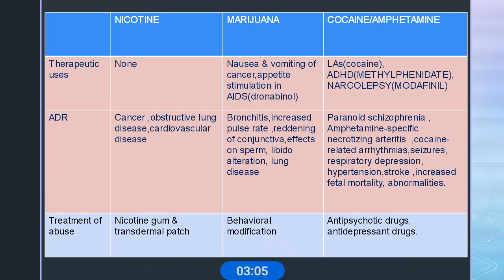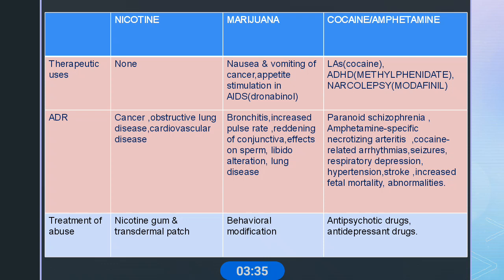Any therapeutic use of these categories of drugs? Nicotine has no therapeutic use. Marijuana, the cannabinoid category, including dronabinol, is used for nausea and vomiting in cancer chemotherapy, and as an appetite stimulant. So the cannabinoid category also has a therapeutic use.